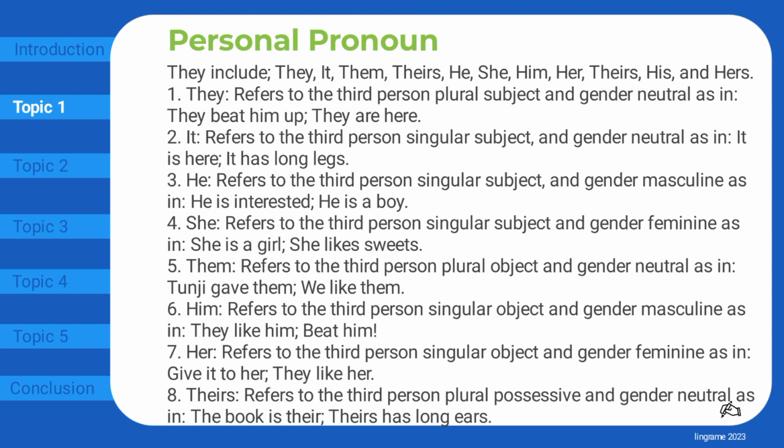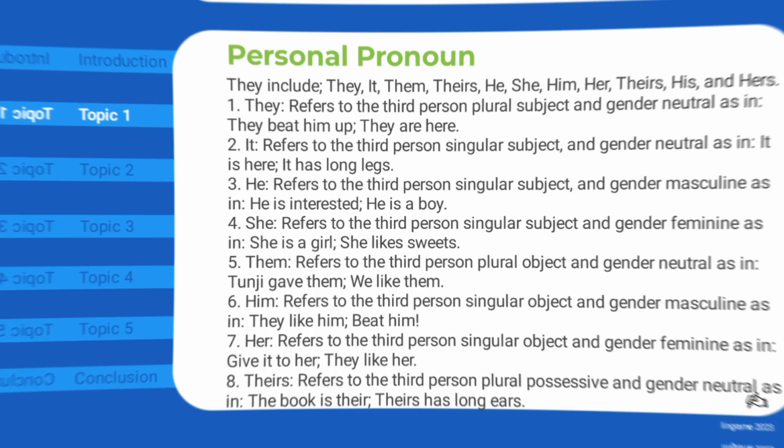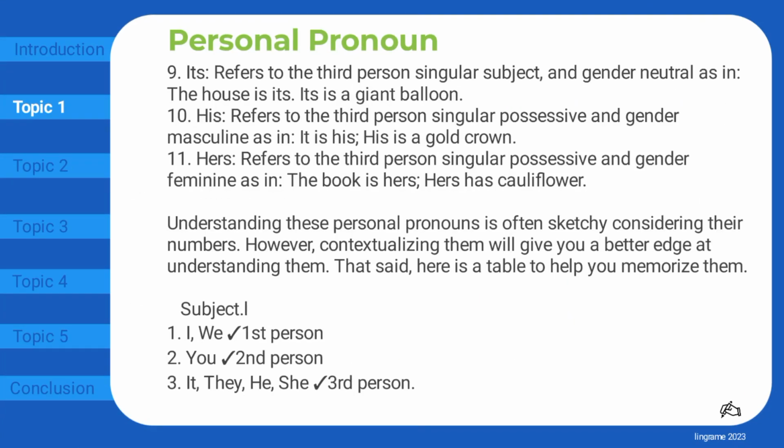Theirs refers to the third person plural possessive and gender neutral, as in, the book is theirs. Theirs has long ears. Its refers to the third person singular subject and gender neutral, as in, the house is its. Its is a giant balloon.